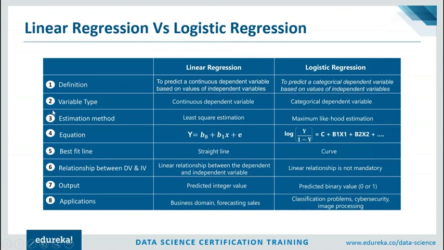Now let's look at the estimation method. Linear regression is based on the least square estimation, which basically says that the regression coefficient should be chosen in such a way that it minimizes the sum of the square distance of each observed response. This is in depth about linear regression, so I'm going to leave a link in the description. Logistic regression, on the other hand, is based on maximum likelihood estimation. This basically says that the coefficients should be chosen in such a way that it maximizes the probability of Y given some value of X.